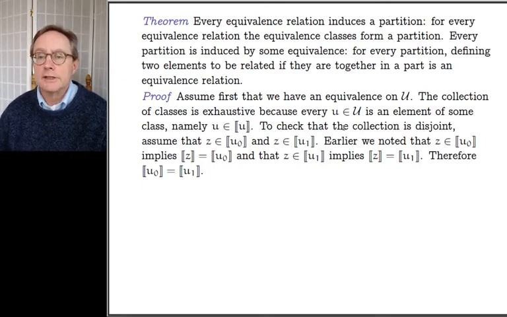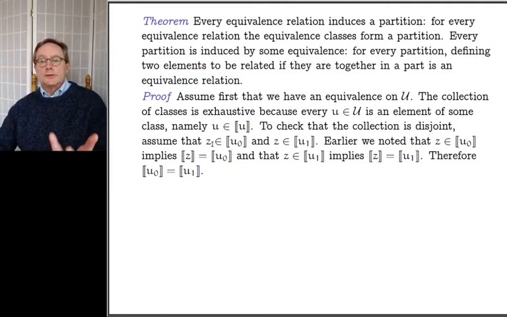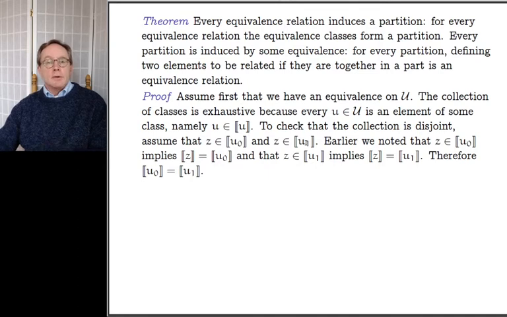To check that the collection is disjoint, what you want to do is assume that you have something that's in two classes, and then go on to show that the two are equal. So we assume that we have z that's in the equivalence class of u0, and also that z is in the equivalence class of u1. And we're going to go on to show that the equivalence class containing u0 and the equivalence class containing u1 are the same equivalence class. Okay, let's go through the details of that. So we assume z is an element of the equivalence class of u0, and also that z is an element of the equivalence class of u1.